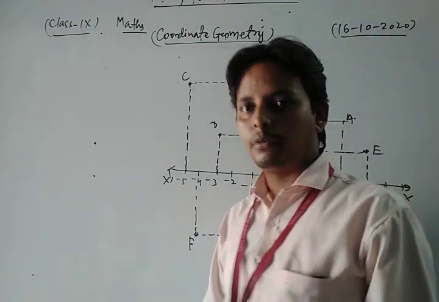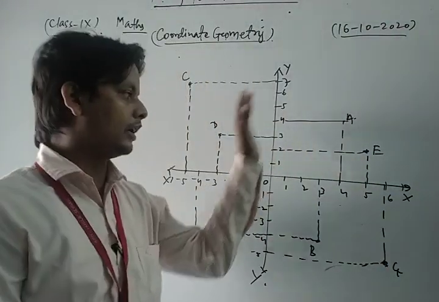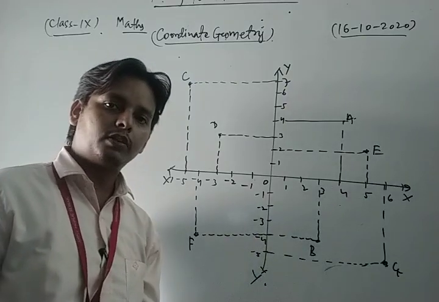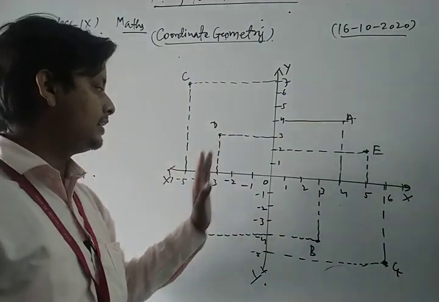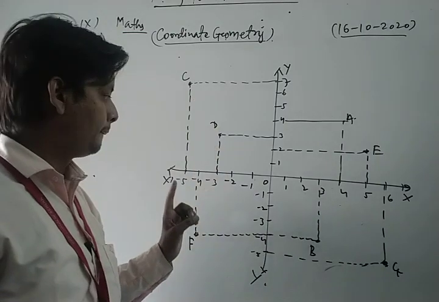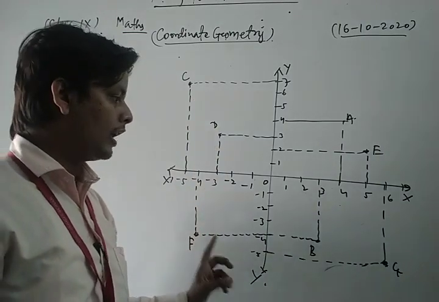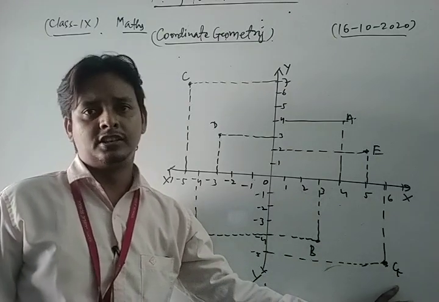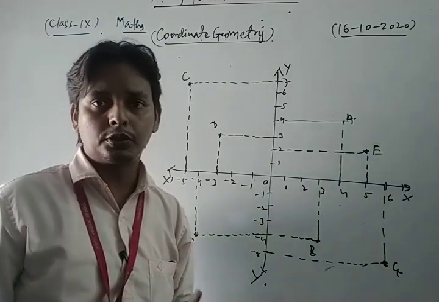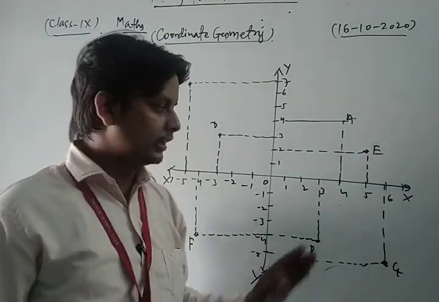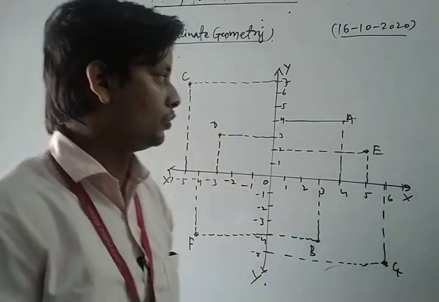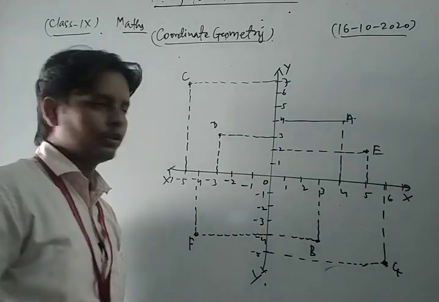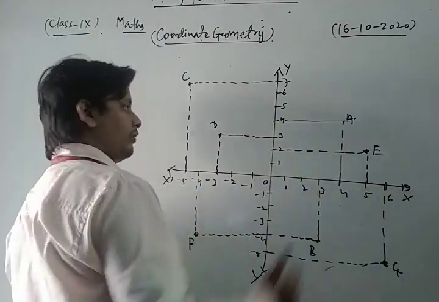This is the Cartesian coordinate system. By the help of this graph, we find the coordinates of A, B, C, D, E, F, and finally G. Dear students, this is one of the most important questions of your NCERT exercise. There are so many questions based on these topics in your NCERT exercise. Now let's see its solution. First of all, we discuss the coordinate of A. A lies in the first quadrant.